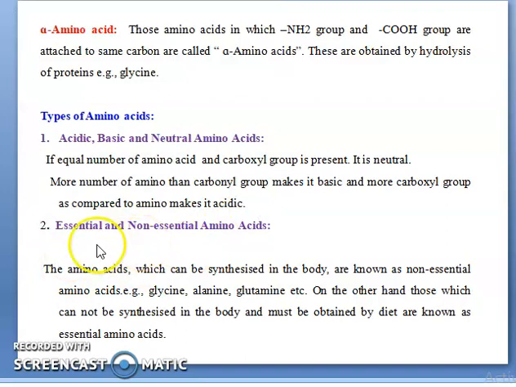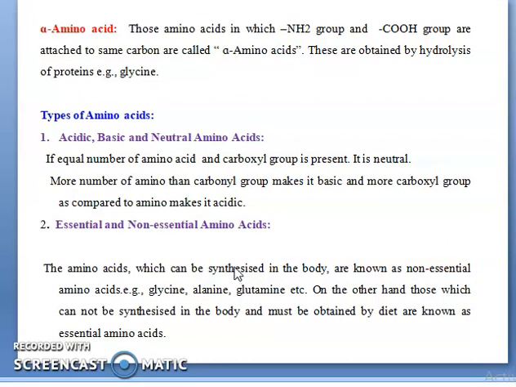The next types are essential and non-essential amino acids. This is also very important and quite interesting. The amino acids which can be synthesized in the body are known as non-essential amino acids, like glycine, alanine, glutamine. Our body itself will prepare these, so that's called non-essential amino acids. On the other hand, those which cannot be synthesized in our body and are obtained from the diet, from outside, are called essential amino acids.